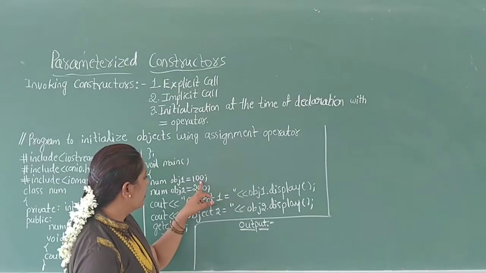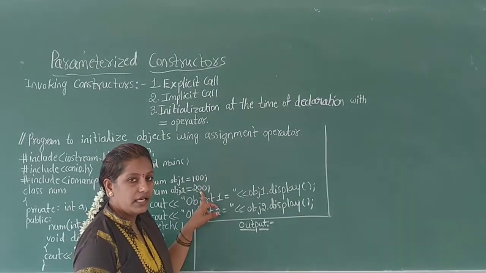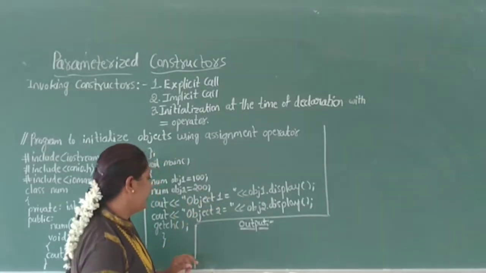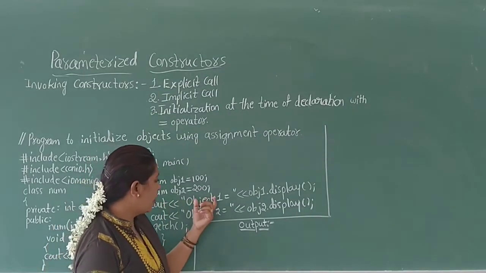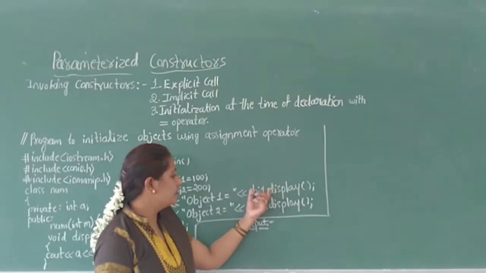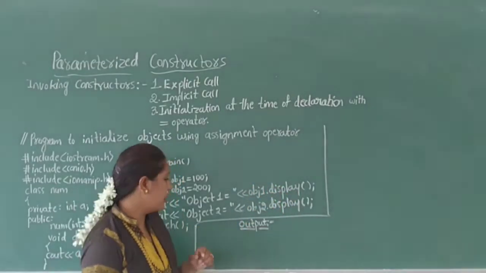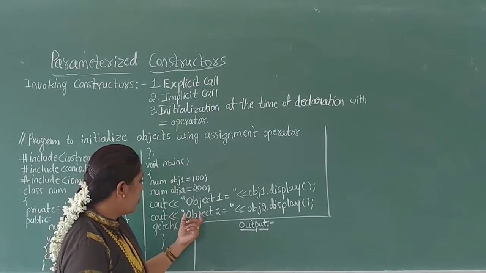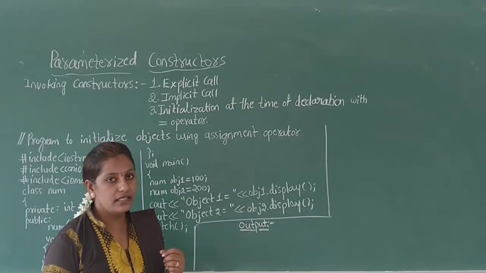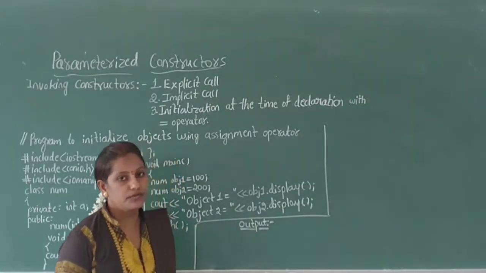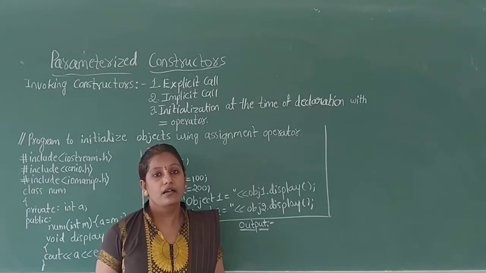The first object is initialized with the value 100. The second object is initialized with the value 200. Next, using the cout statement, object1 is equal to obj1 dot display. The member function is called using the first object. In the next statement, object2 is equal to obj2 dot display. The member function display is called using the second object. We will see how the program is executed.